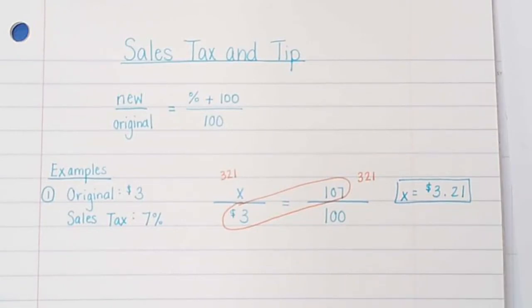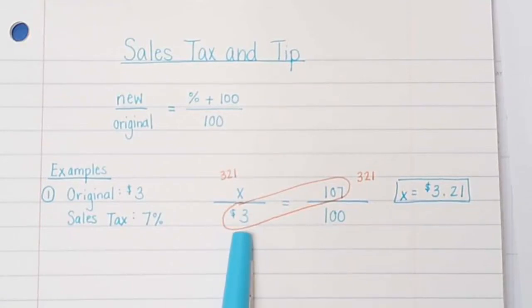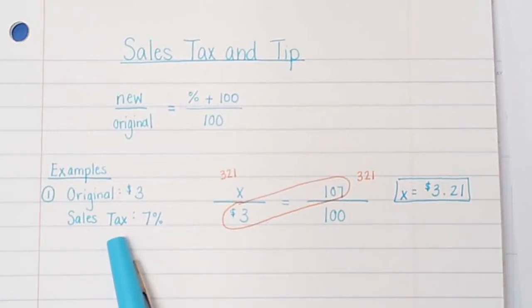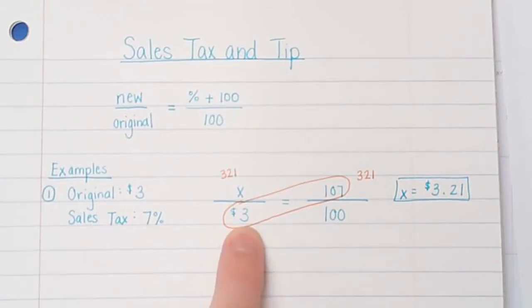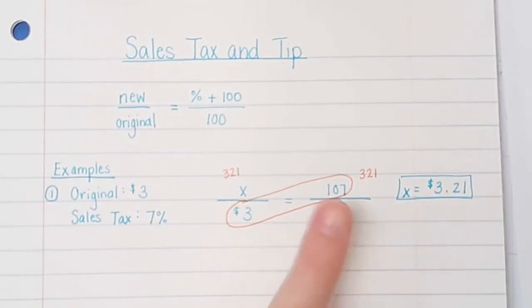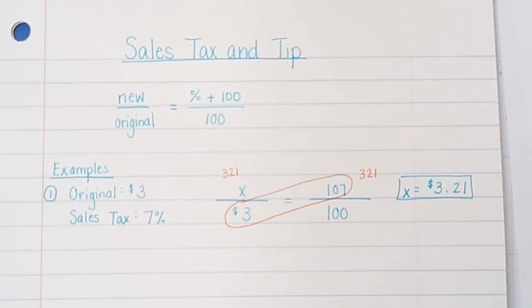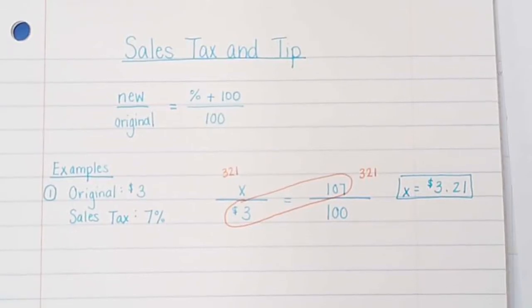So what this tells me is that my food costs $3, but since I ended up paying $3.21, that tells me the tax will be small as well. So it makes sense that it's only 21 cents. Okay, let's try another one.